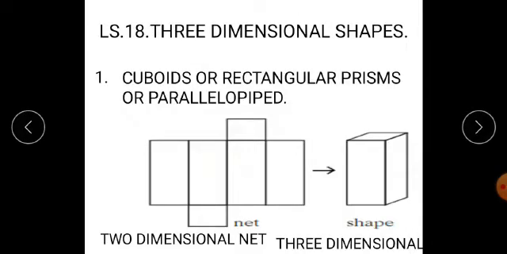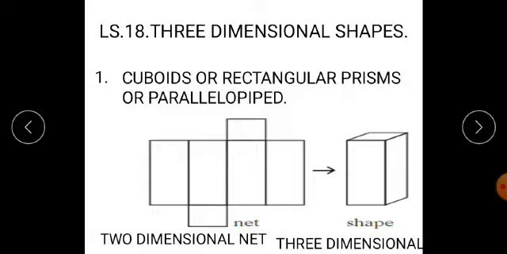Students, from today we are going to start with the last lesson of our Mars book, that is lesson number 18, three-dimensional shapes. Now students, you have heard this word last year also. Now the first one, cuboids or rectangular prisms or parallelepipeds. You very well know this name, cuboids. What is a cuboid? Students, we have to revise or recall certain things.